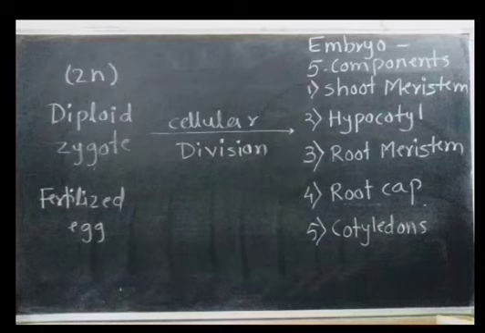In the embryo, there are 5 major components: the shoot meristem, hypocotyl, root meristem, root cap, and cotyledons. So the diploid zygote undergoes many cellular divisions, either transverse or longitudinal divisions, and the embryo is produced.